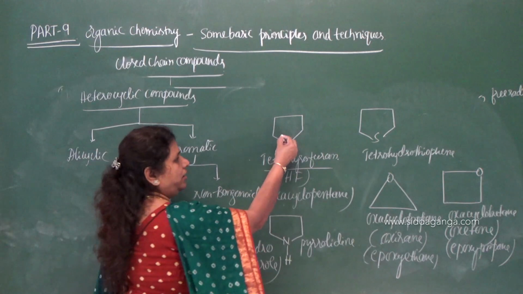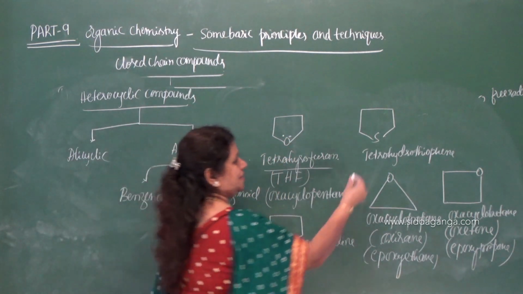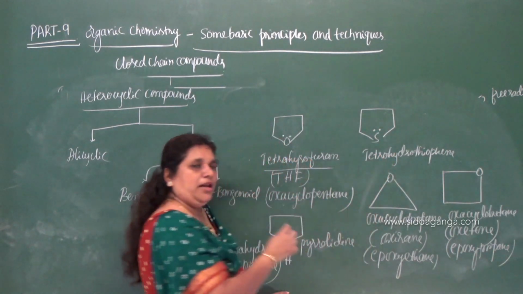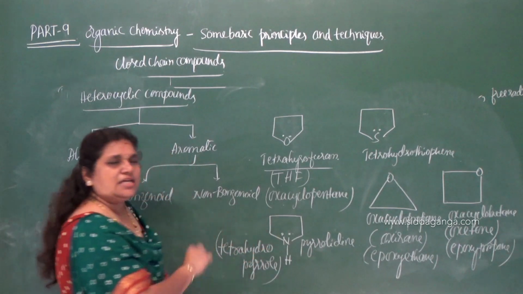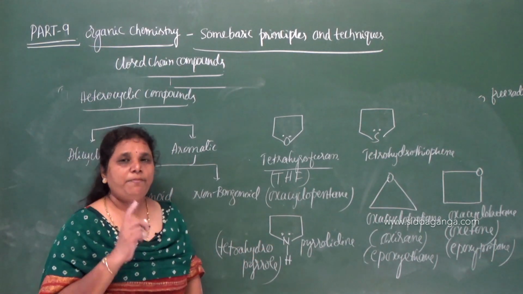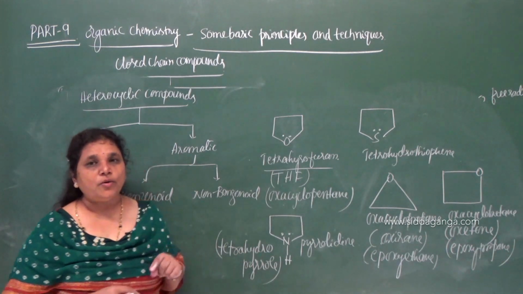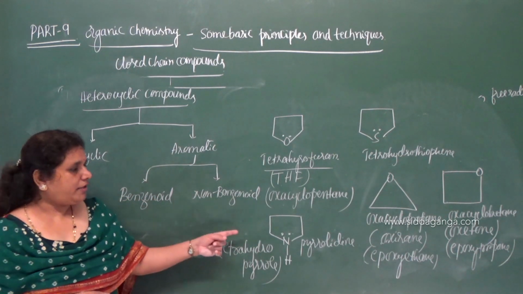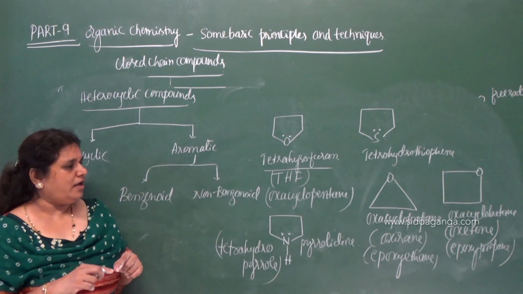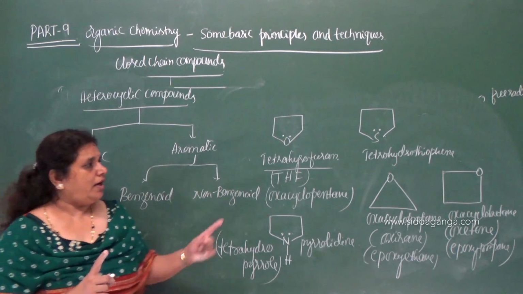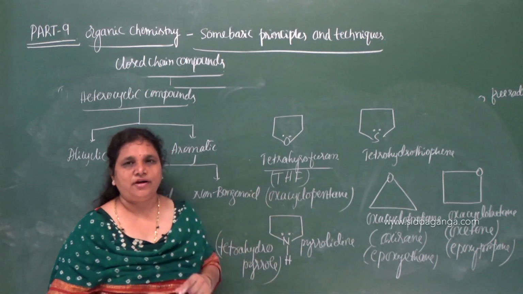So on a heteroatom, there is a pair of electrons. Where there is oxygen, nitrogen and sulfur, these heteroatoms contain a pair of electrons on them, and these electrons are called lone pair of electrons. So heteroatoms, oxygen, sulfur, nitrogen, all these contain pairs of electrons. So tetrahydrofuran, tetrahydrothiophene, thio stands for sulfur,